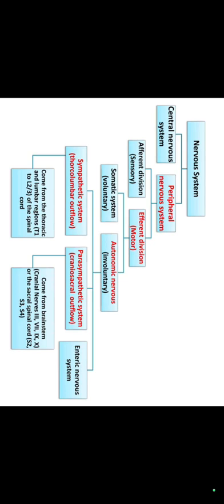This thoracolumbar outflow comes from the thoracic and lumbar region, that is T1 to L2 or 3 of the spinal cord. And this craniosacral outflow comes from the brainstem, cranial nerves 3, 7, 9 and 10, or the sacral spinal cord S2, S3 and S4.